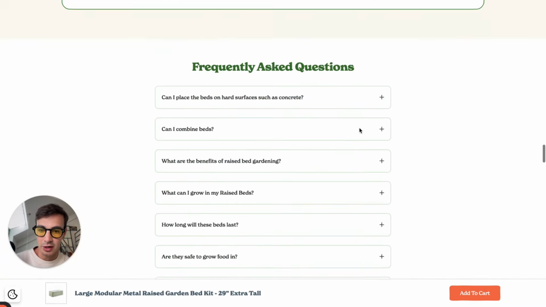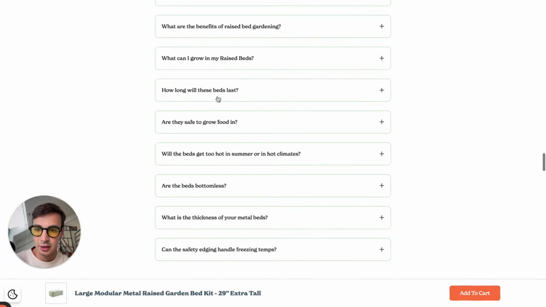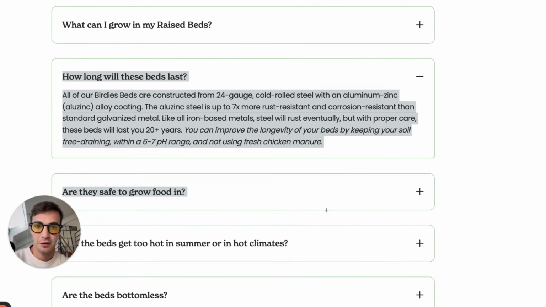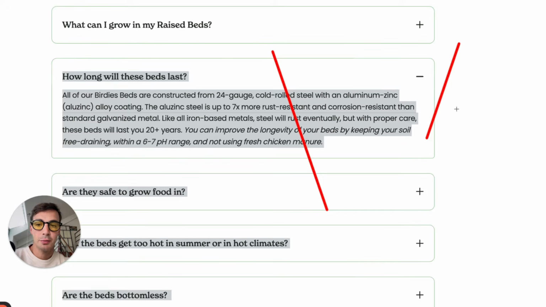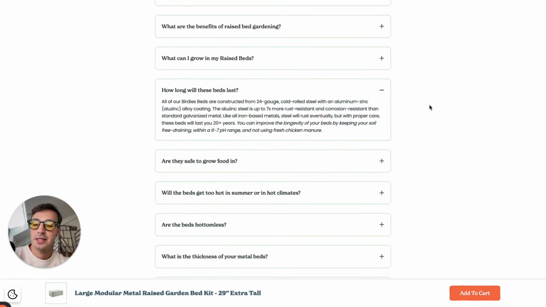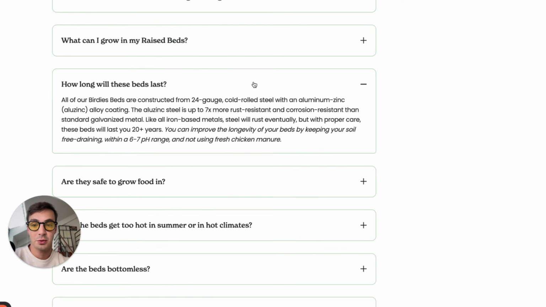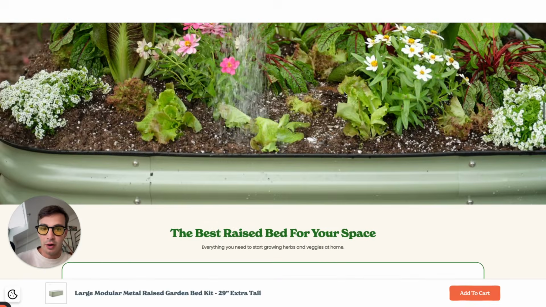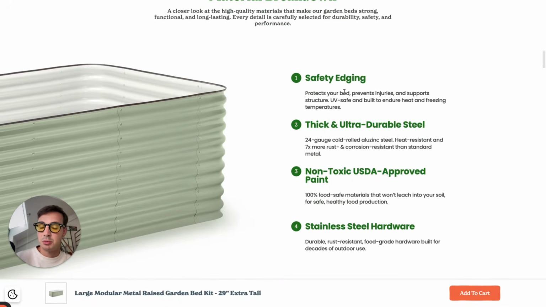Even here in the Q&A, right? You never know. For example, let's see, how long do these garden beds last, right? You never know if someone's on GPT asking, hey, I bought this garden bed, it was made of steel, but it got super corroded in like 2 years. Do you know any garden beds that last 20 plus years? Yeah, funny enough, there's this one. So the only reason why they show up for these mega random prompts is because they mention it somewhere, whether that's on a Q&A basis right here, or on a listicle basis right there. It's because they write about it.